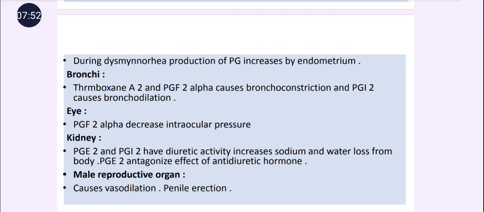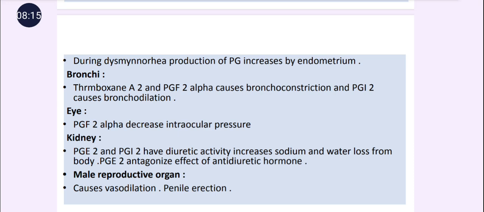Then in the kidney, prostaglandins are responsible for increasing the diuresis. It is a combination of their natriuretic effect and aquaretic effect. Prostaglandin increases the loss of sodium and loss of water from the kidney, and that's why they have a diuretic effect.